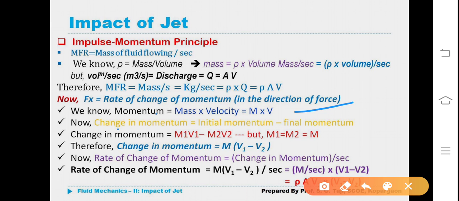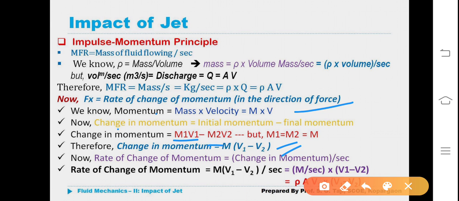Initial momentum is m1 v1, final m2 v2, but m is constant. That can be taken as m1 is equal to m2 is equal to m. Therefore, change in momentum becomes a simpler equation, m multiplied by v1 minus v2. Why is there a minus sign for v2? Because v2 is smaller in magnitude than v1.